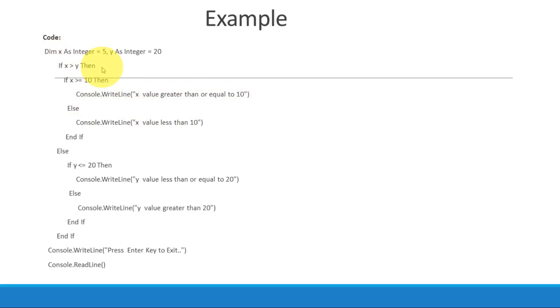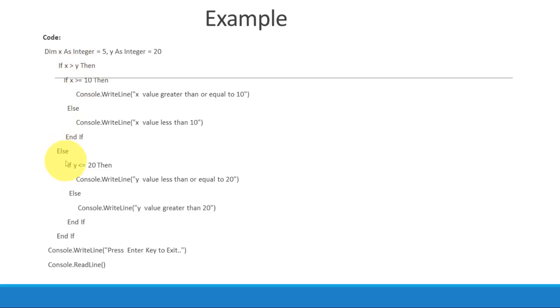If this is true and the inner one is false, then the else part will get executed, and end if. If the outer condition is not true, and in this case it really is not true, as x is 5 and y is 20, 5 greater than 20, no. In the false case, these statements will not get executed. We will directly jump to the else part because this condition is not true.